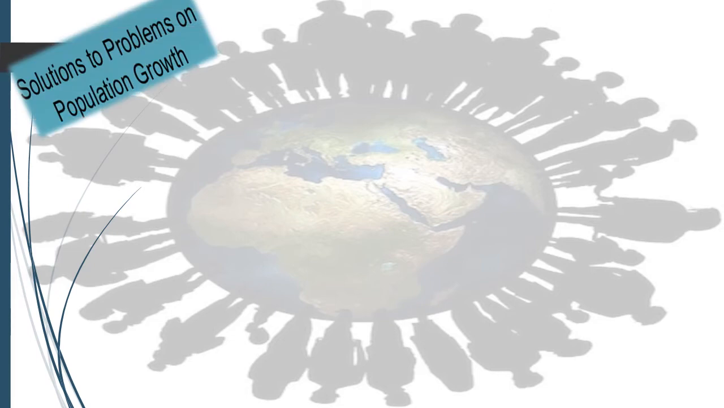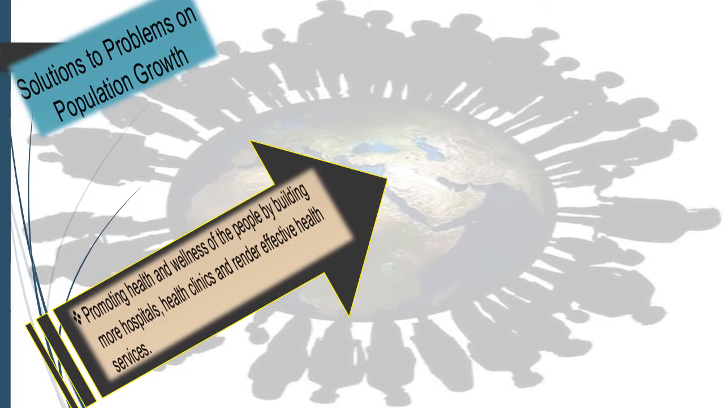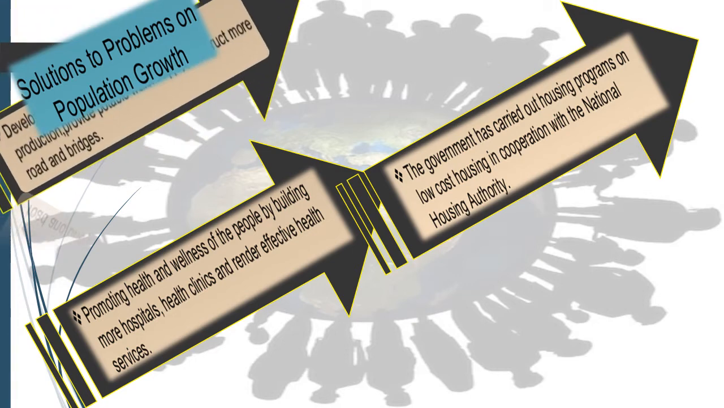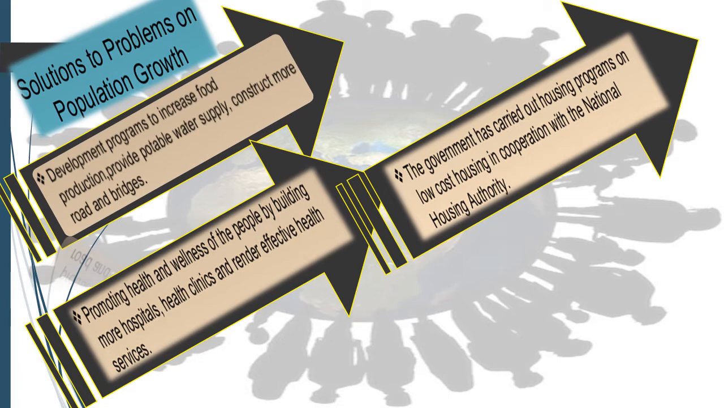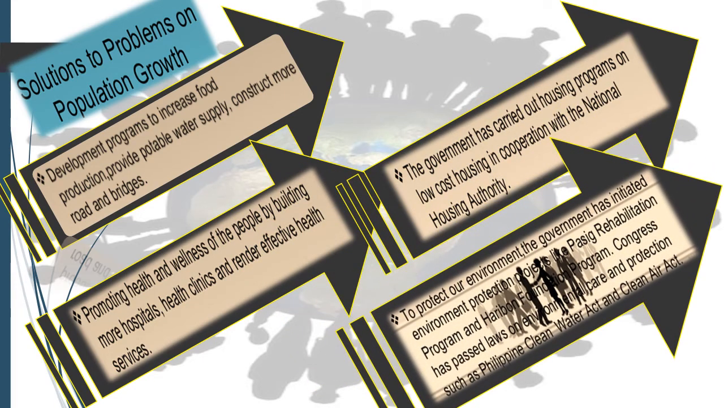After discussing the positive and negative impact of growing population, we'll move further. Here I will discuss some of the solutions to problems of population growth. Promoting health and wellness of the people by building more hospitals, health clinics, and rendering effective health services. The government has carried out housing programs, so people instead of staying in unhygienic conditions can stay in houses, low cost housing in cooperation with the National Housing Authority. Development programs to increase food production, provide potable water supply, construct more roads and bridges. Apart from that, to protect our environment, the government has initiated environment protection projects, etc.